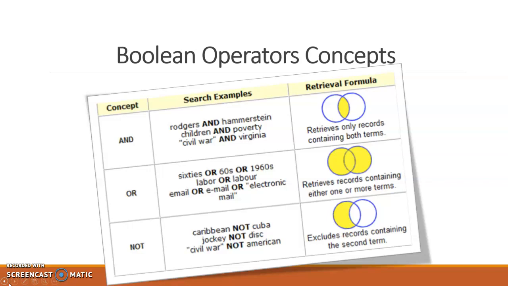And "not" will tell a database to not return any entries based on the term that you provided. So if you say Caribbean, not Cuba, it will scan every article and resource that is indexed in the database, making certain that the word Cuba is not included, and only return entries that have the word Caribbean in it.